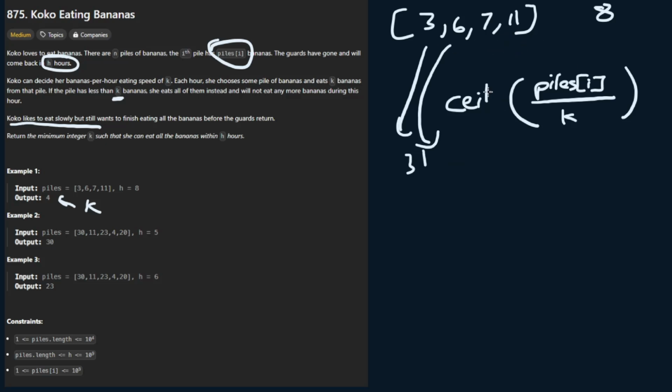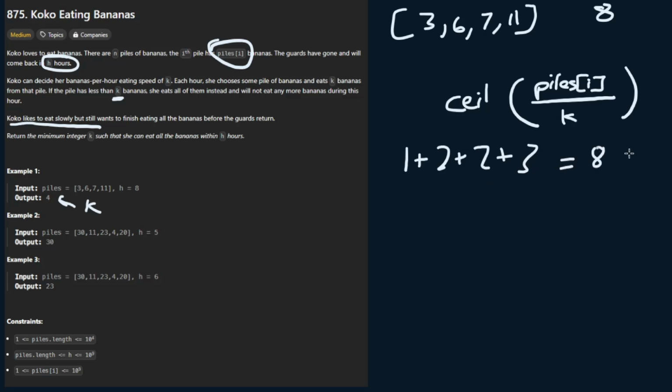So let's increase the value to 2, and you'll notice that we're just going to increment the k value until we can complete eating, and as soon as we meet the time, which is going to be 4. If we do 3 divided by 4, it's going to be 1 because we need to round up. Then the second pile will take 2. The third pile, which is 7 over 4, is 1.75, which will be rounded up to 2, and then 11 can be rounded up to 3, and this will in total take 8 hours. So once we get to 4, we're able to complete this, and so we can return 4 as a value.